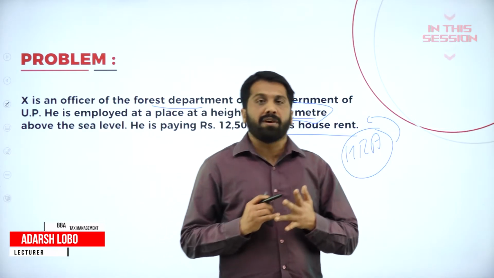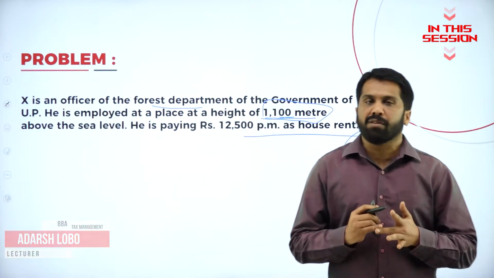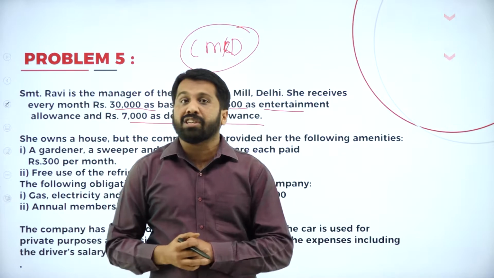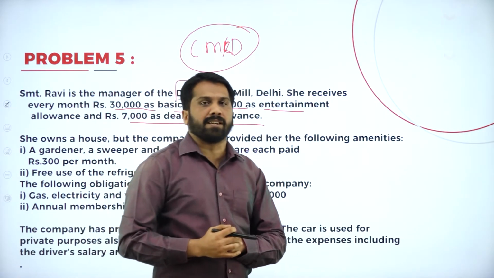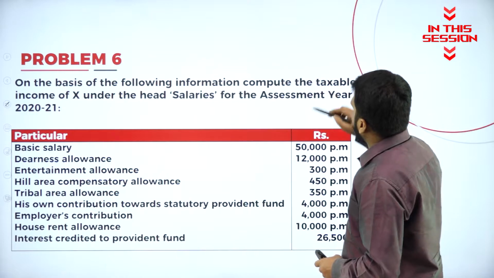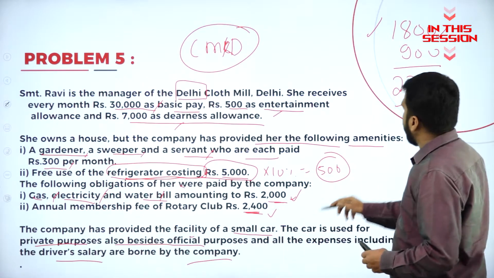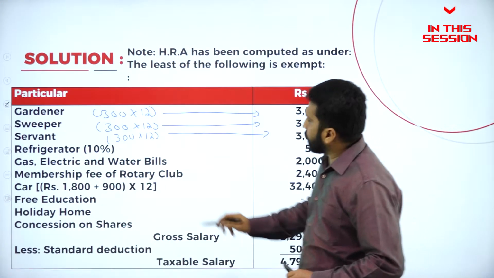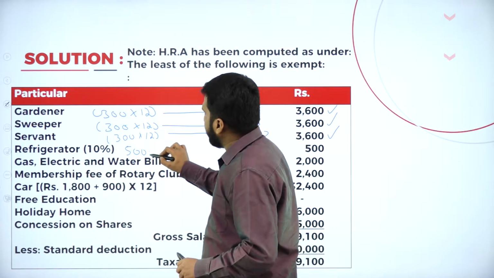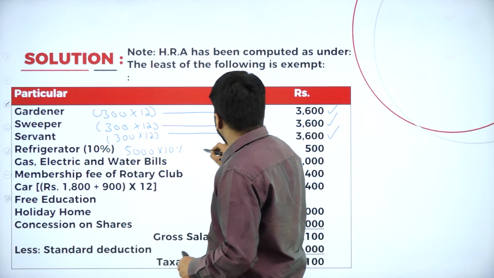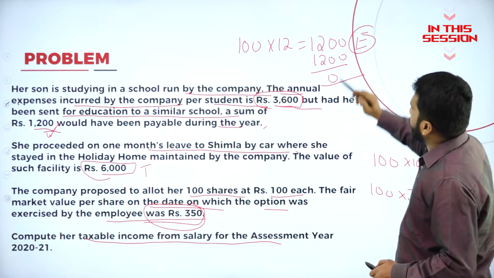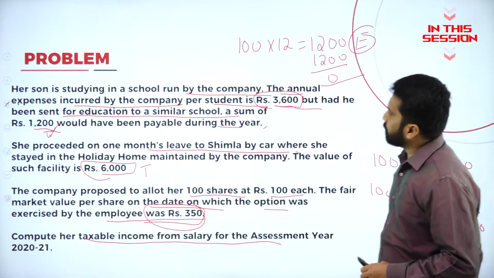Area, another one will be your tribal area, and another one will be your HRA. We call it as what? In these four cases, we take your HRA calculation like 50%. On the basis of the following information, compute the taxable income of X. Company provided facility of small car, 1800 for small car, and refrigerator, as I told you, what was the value? 5000. What is the percentage? I told you 10%. Whatever school it is there, up to 100 per month it is exempt. 100 into 12 it is 1200, fully exempted. Next.